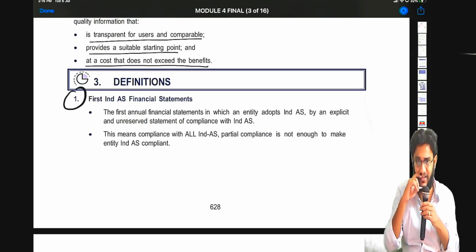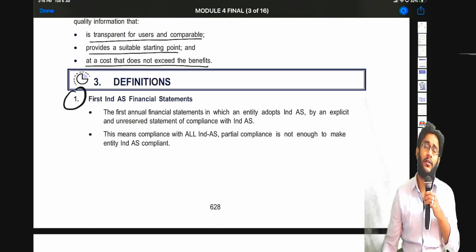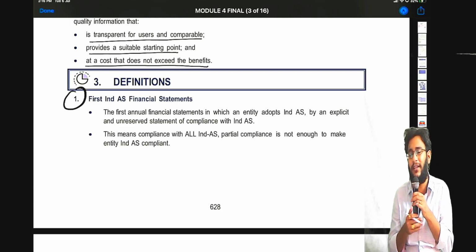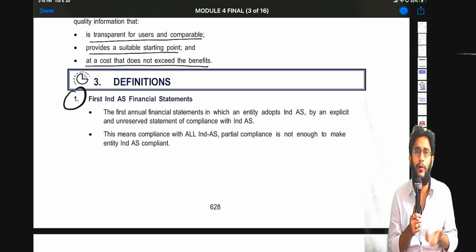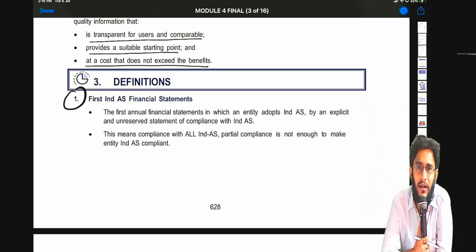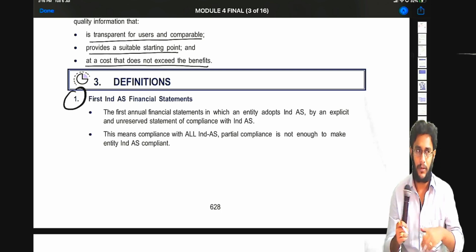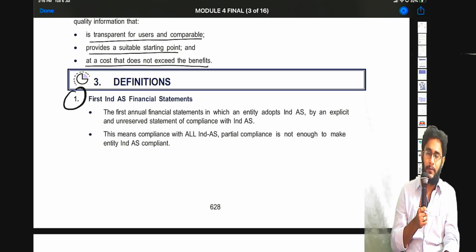Next, some definitions are there. Let's go through it. First, Ind AS financial statements. Now they have defined what is first Ind AS financial statements. Now at the outset it appears very silly: sir, what is the need to define that? Don't we know which one is the first time Ind AS financial statements? Whenever the entity prepares financial statements as per Ind AS for the first time, automatically that only will become the first Ind AS financial statements, isn't it?